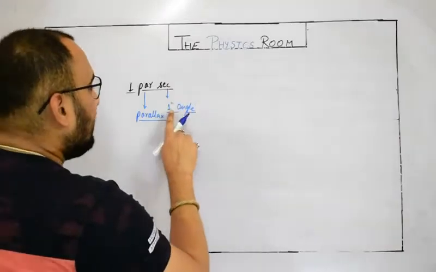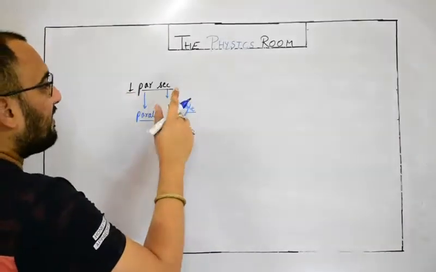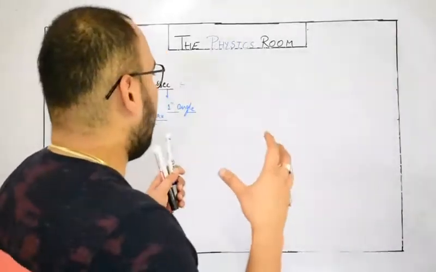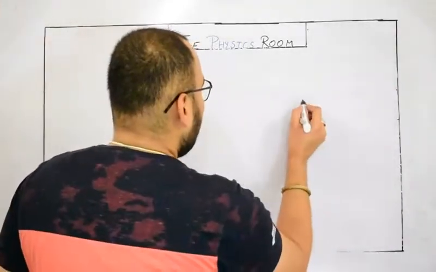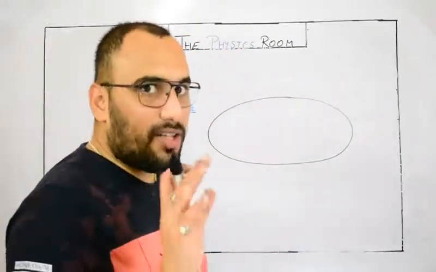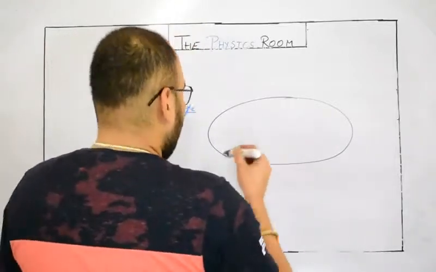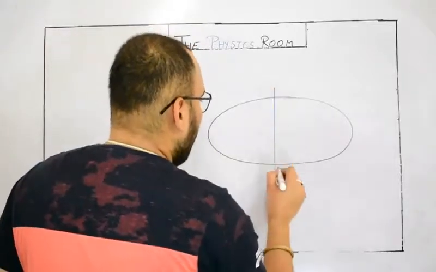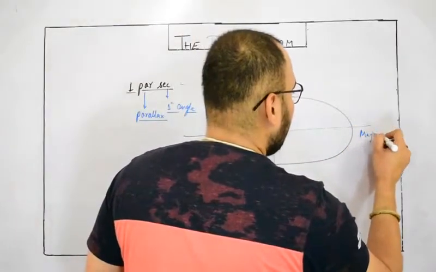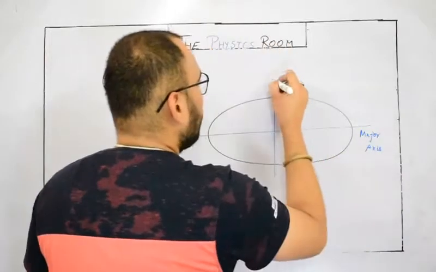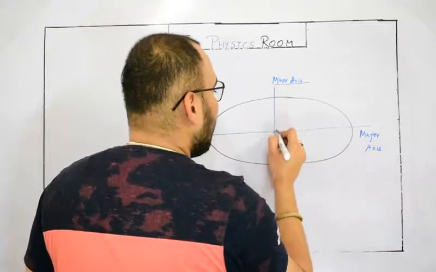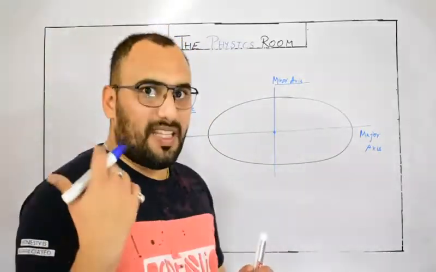So it is a unit of angle, and 1 parsec is the distance when, let me demonstrate with an example, Earth revolves around the Sun in an elliptical orbit, not circular. An ellipse has two axes, the major axis and the minor axis. Half of the major axis is called the semi-major axis.